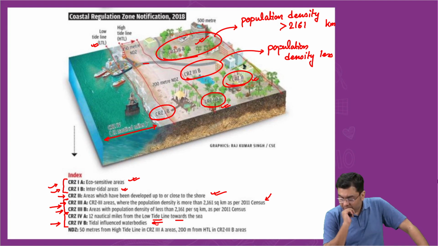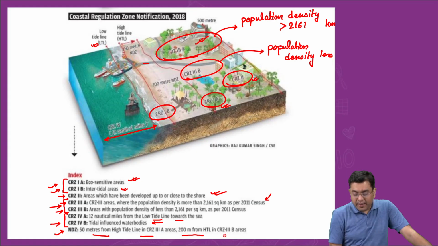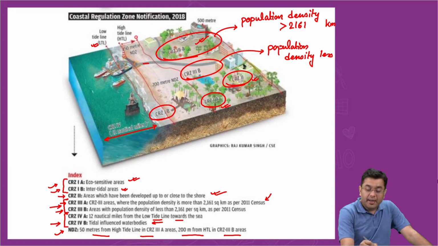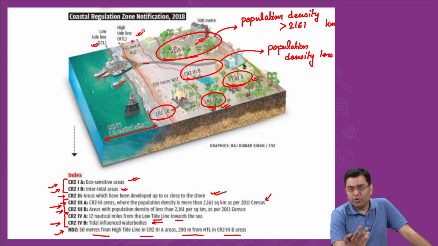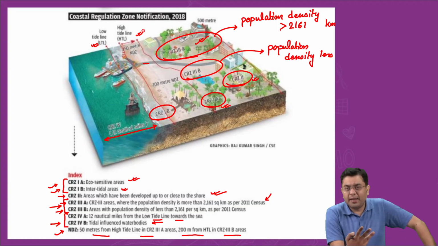Right. Now, in this case, the no development zone is 50 meters from the high tide line in CRZ3A areas, and 200 meters from the high tide line in CRZ3B areas. You cannot develop anything there. Now, 50 meters from the high tide line, the activists are saying that you will have hotels getting built 50 meters from the high tide line, which is absolutely unsafe, etc.